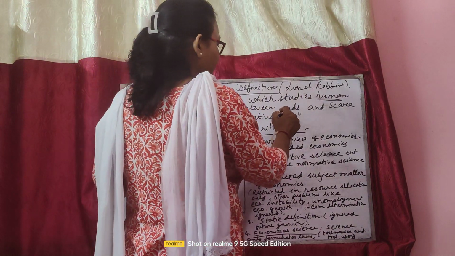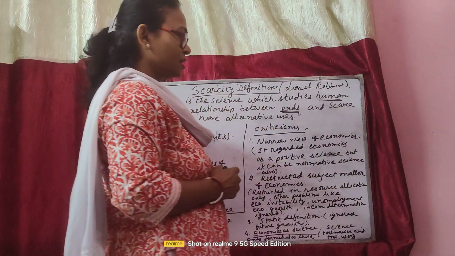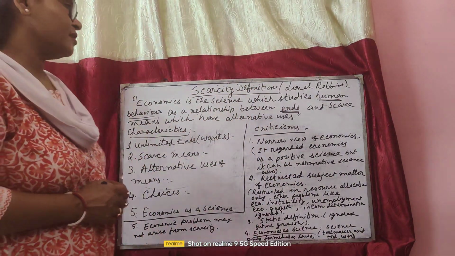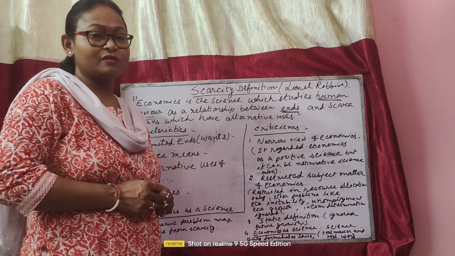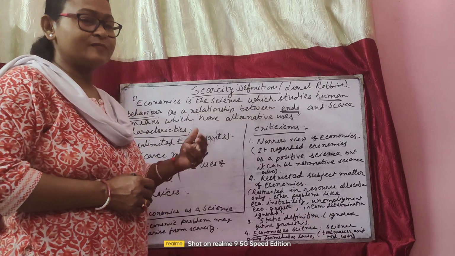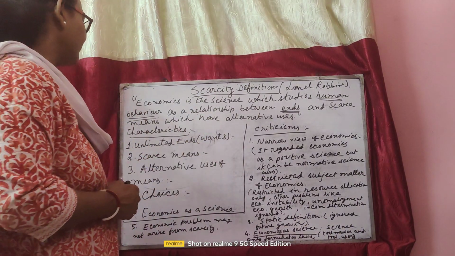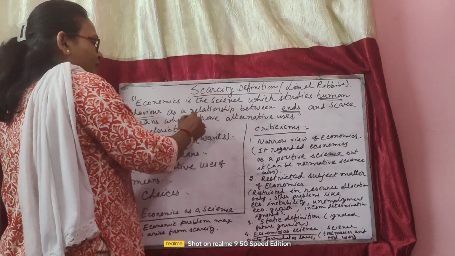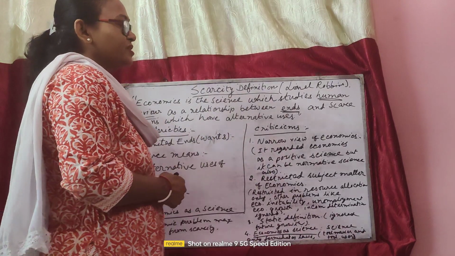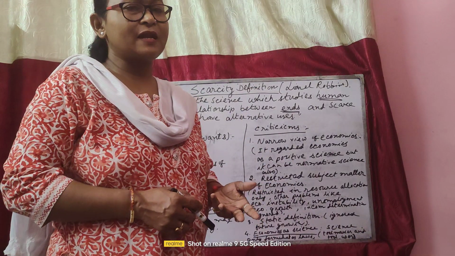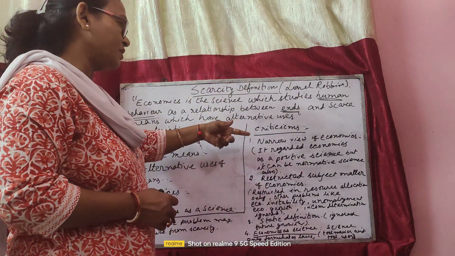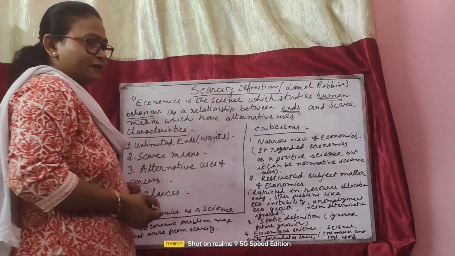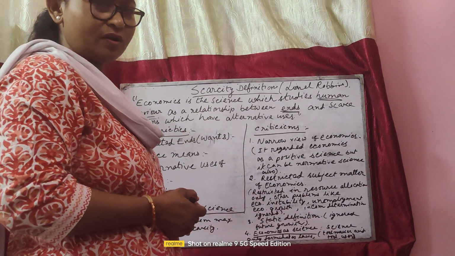Here ends means wants, and scarce means the things, commodities or resources which are limited in quantity and which have alternative uses. Alternative uses means they can be used in different lines of production. Based on that, we can write the characteristics, as told earlier.